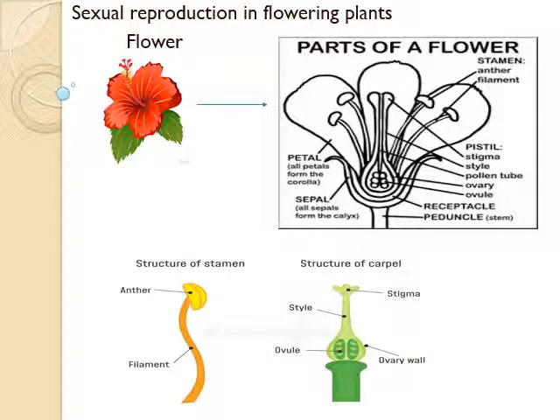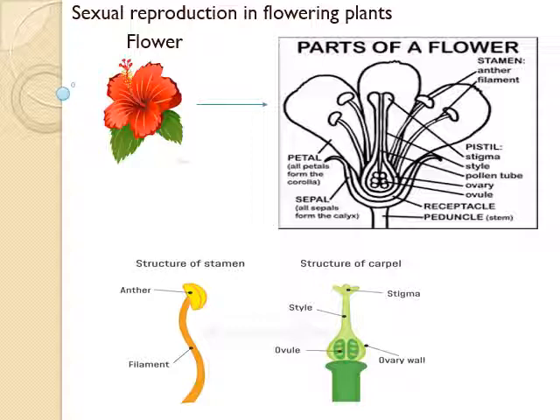Next, we will see sexual reproduction in flowering plants. Sexual reproduction in plants was first described by the scientist Camerarius in the year 1694. Then let's see how sexual reproduction occurs, especially in flowering plants. Already you know the parts of a plant. On the whole, plant parts are categorized into vegetative parts or body parts and a reproductive part. Here, the flower of a plant is considered as a reproductive part.